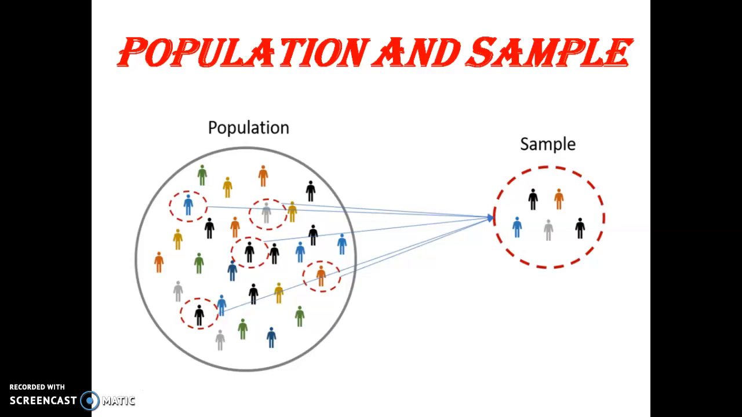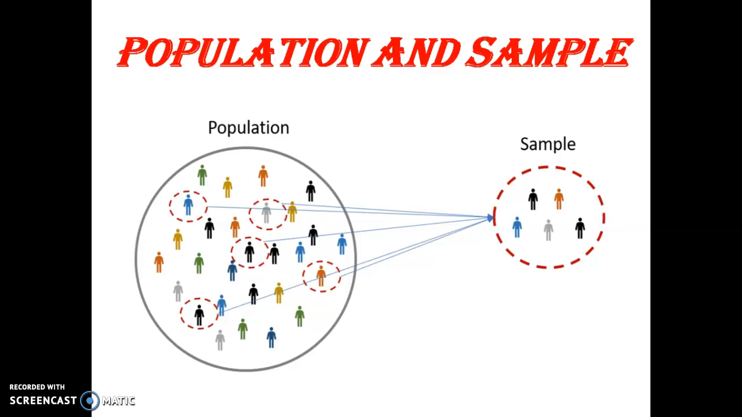But sample is when we pick 1, 2, 3. Here, look at the pictures. From each color in the small dotted circle, we take one figure. That is called a sample. A sample is a representative sample. One by one, we take the 5. That is called a sample.